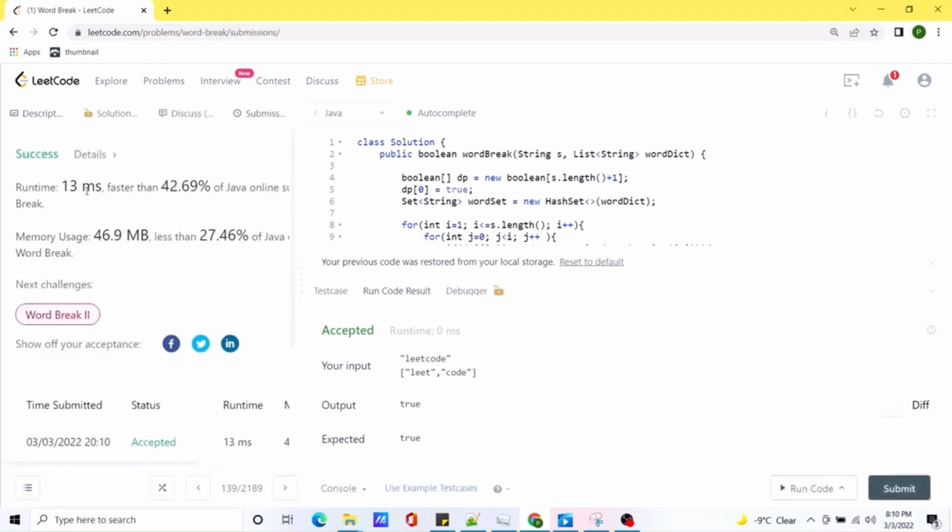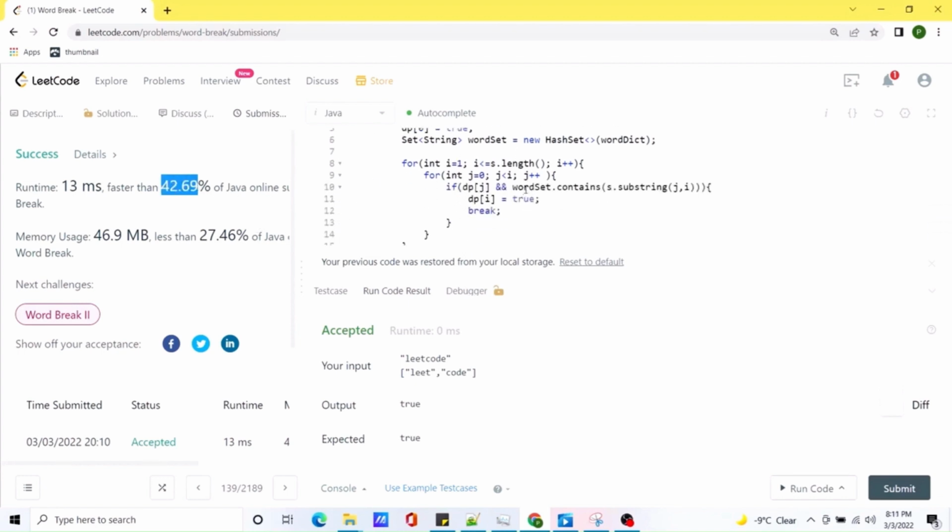Yeah, our solution works. It is accepted by LeetCode, but notice that this solution is actually pretty slow. It is taking a lot of time, and it is not as fast as our other solutions. So one trick we can do is, rather than going from j equal to 0 to i, we can actually go in reverse. We can start the position of j equal to i minus 1, check whether j is greater than or equal to 0, and do j minus minus. That way we would be able to find this a little bit faster.